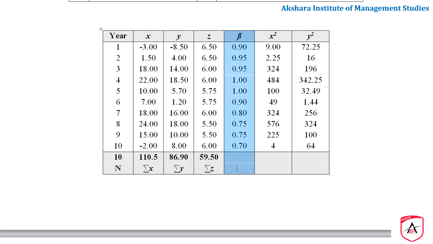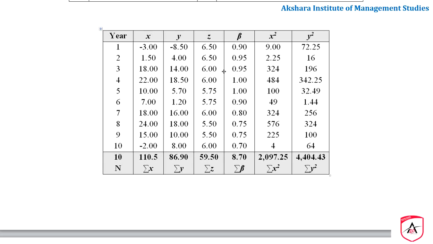For beta, if you add all these, you are going to get 88.70. For X square, you are going to get a value of 2097.25. And similarly if you add all the Y square, you are going to get a value of 4404.43. So this is the statistical table which we wanted when we calculated.